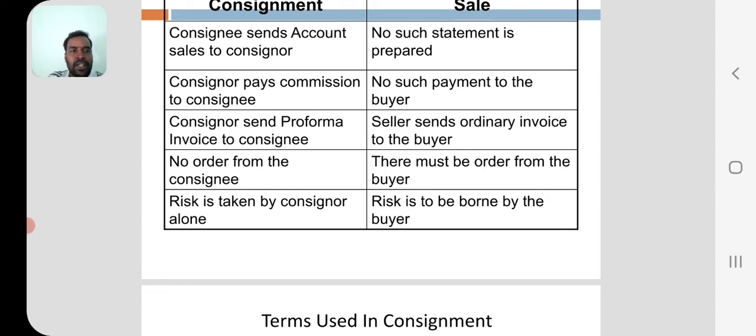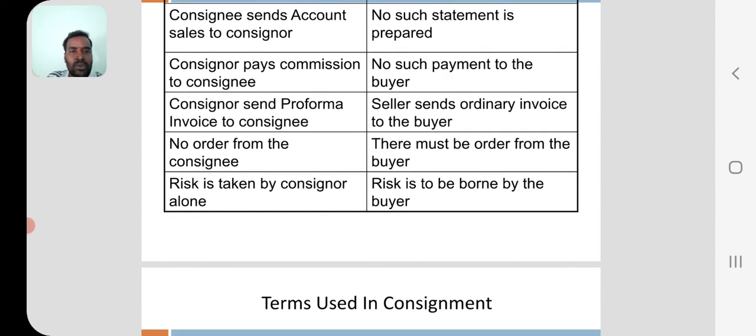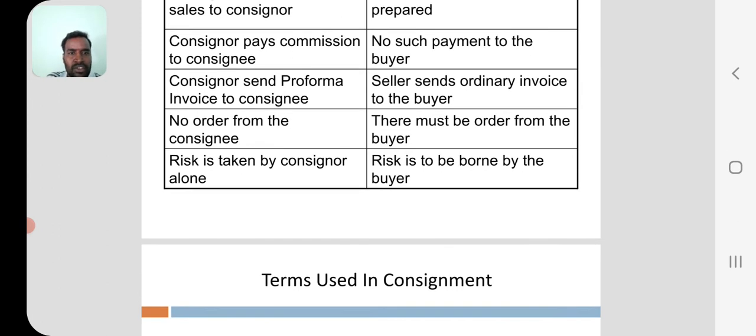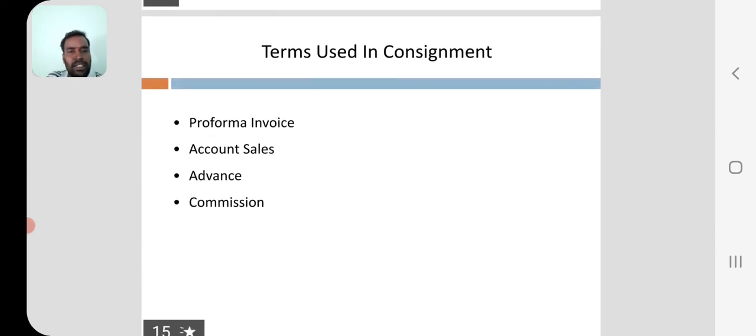Along with the goods he sends it to the consignee; it is the details of goods, called a pro forma invoice. A seller sends only an ordinary invoice to the buyer. Risk is borne by the consignor, whereas risk is borne by the buyer.